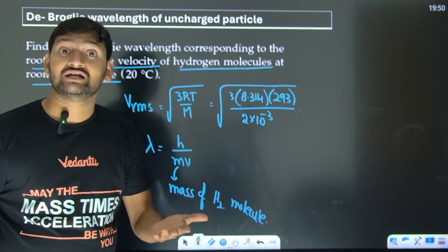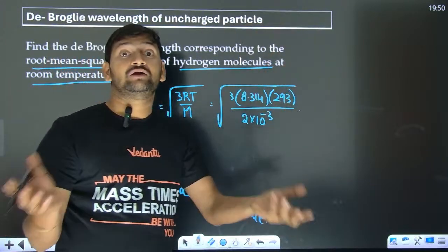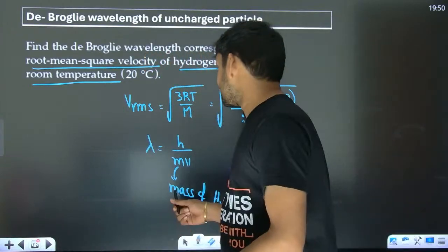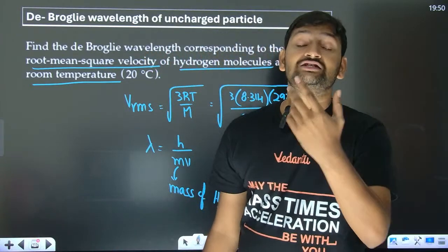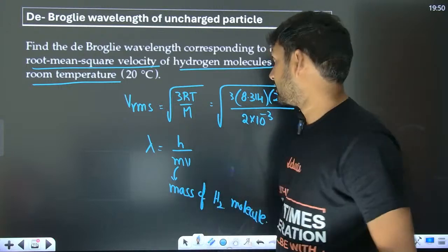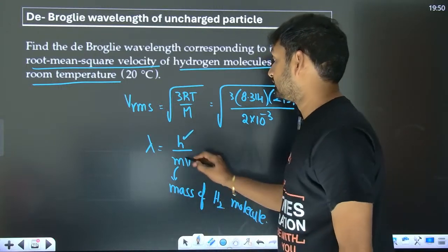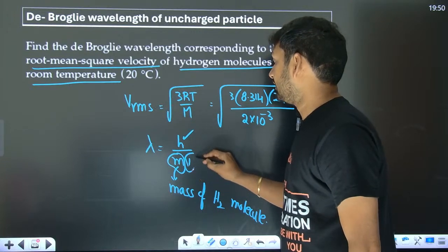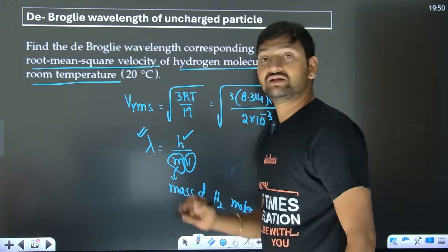Avogadro number of hydrogen molecules will have 2 into 10 to the power minus 3, so from there you have to find each mass. We know the h value, you know how to calculate the mass of the hydrogen molecule, and we know the v value. Now we get the de Broglie wavelength.